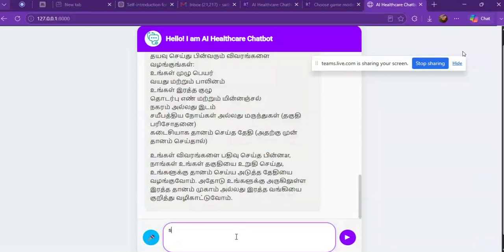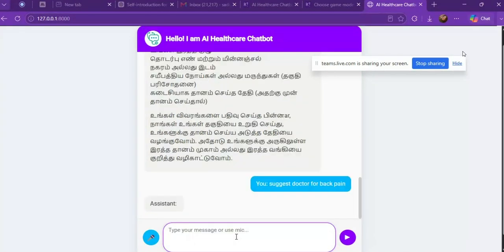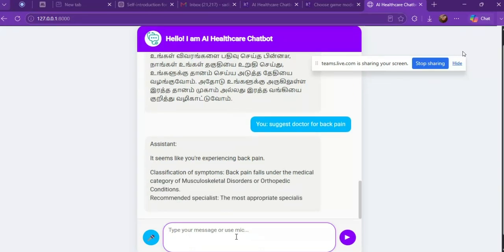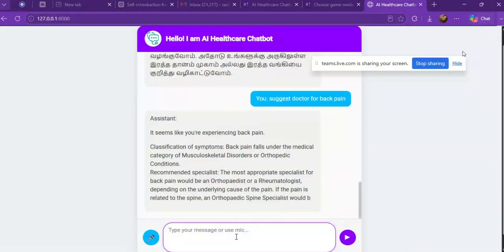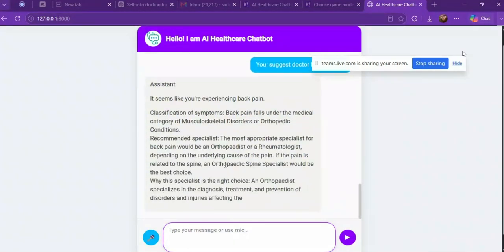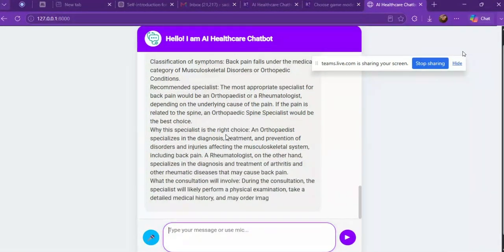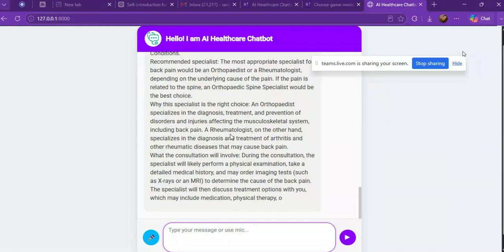Like I ask, suggest a doctor for back pain. It will take you to the doctor specialization query classification. It will tell you which doctor is most suitable for these symptoms.